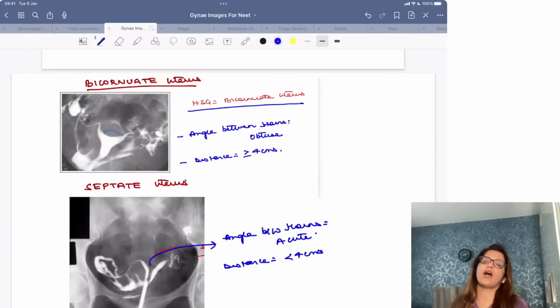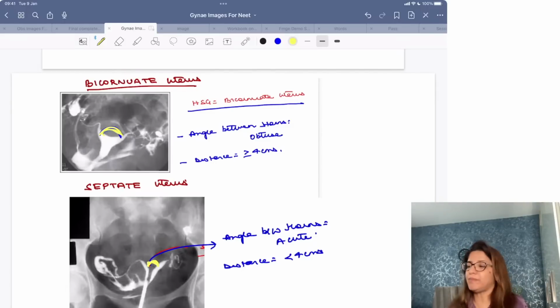On HSG, how do you differentiate between bicornuate and septate? So always a thumb rule. First, look at how many fallopian tubes are seen in the HSG. If there are 2 fallopian tubes, then unicornuate is ruled out. If there is a single Leech-Wilkinson cannula, then didelphys is ruled out. Now I have to know whether it is bicornuate or septate. So I just have to look at the angle present between the horns.